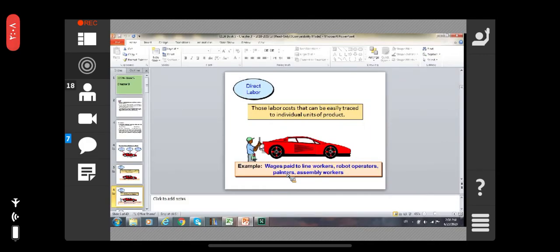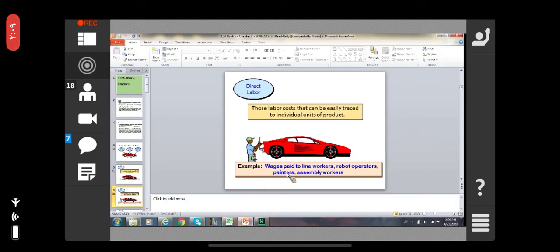Direct labor is those labor costs that can be easily traced to individual units of product, such as the wages paid to the line workers, robot operators, painters, assembly workers. Okay, they are directly involved in manufacturing the products, so it is a direct cost.